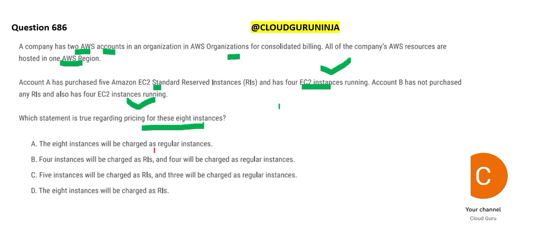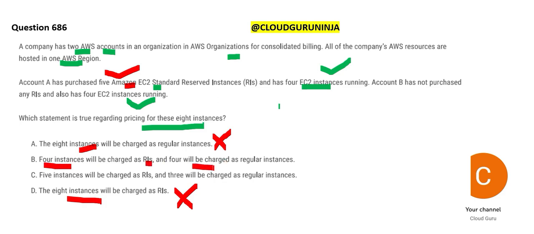Option A says all 8 instances will be charged as regular. No boss, you have 5 instances which are reserved, so all will not be charged as regular. D says all 8 instances will be charged as reserved. No boss, only 5 will be charged as reserved. If you see here, you just have 5 as reserved. So these two are wrong. So easily we could establish that. Now option B is wrong because it is saying 4 as reserved and 4 as regular.